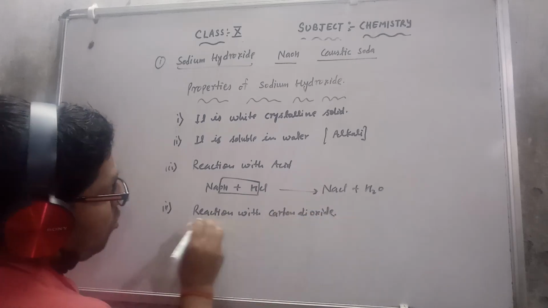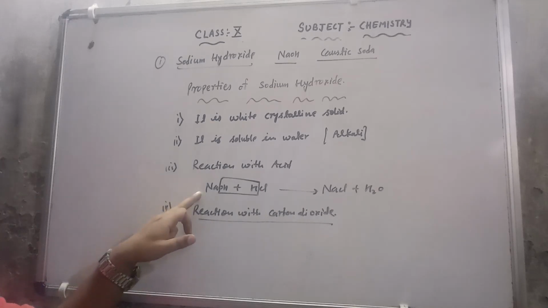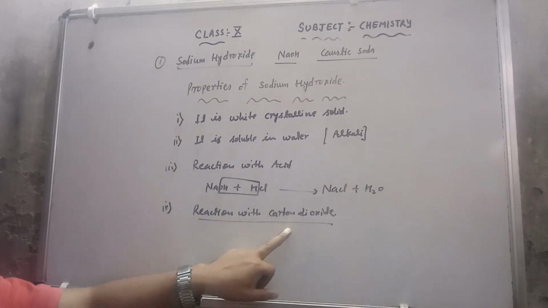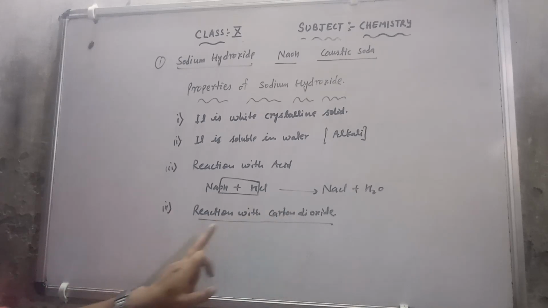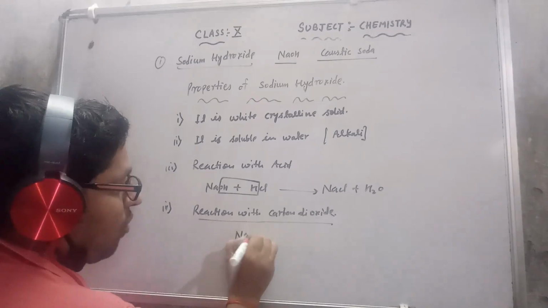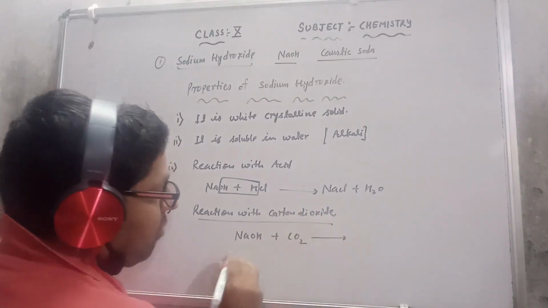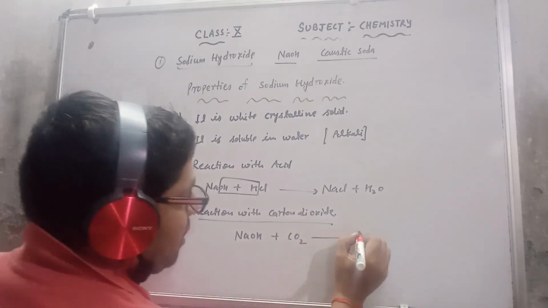All the reactions we have already read out in the chemical properties of base. NaOH is a base, and carbon dioxide is a non-metallic oxide. So whenever NaOH reacts with CO2, it will give us sodium carbonate,